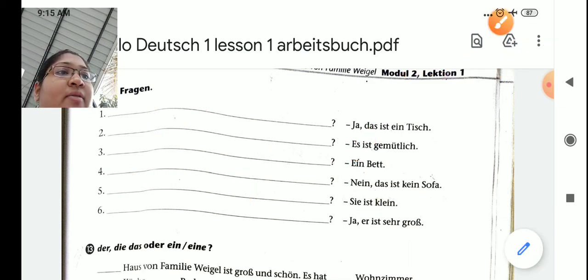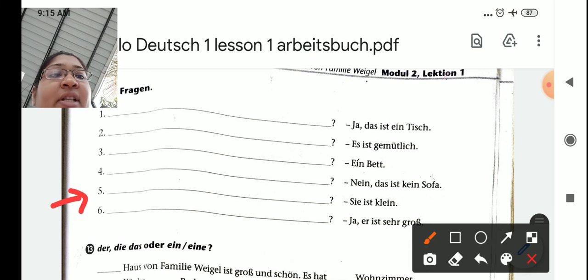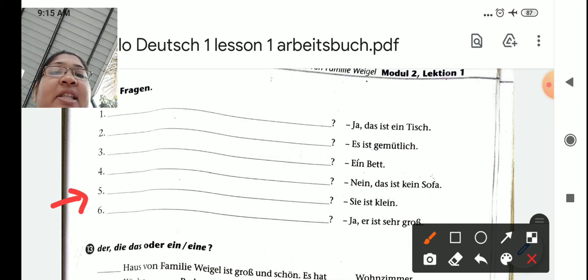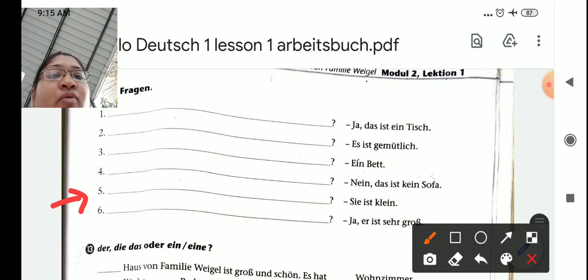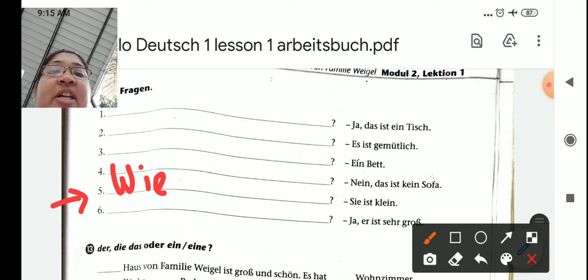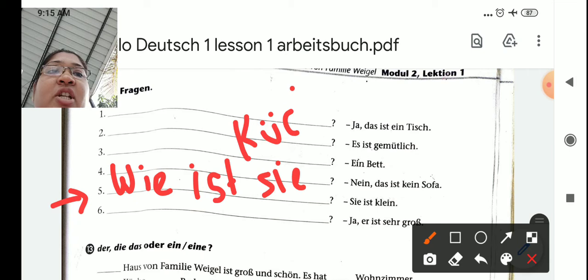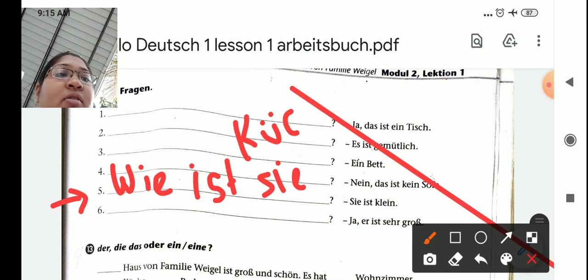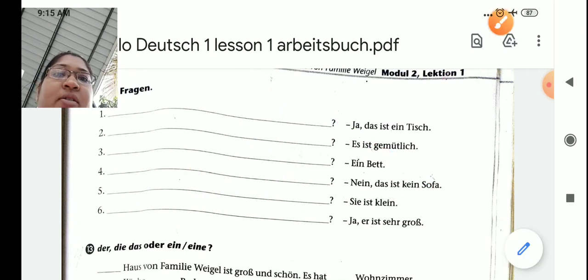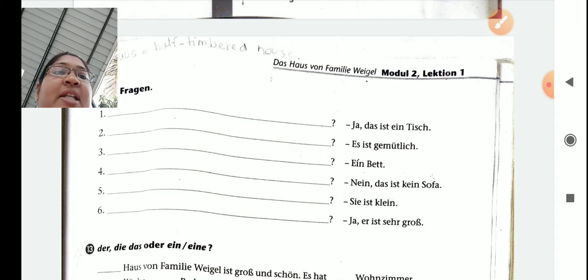So let's solve the fifth one. Sie ist klein. That is, she is small. So what will be your question? Wie ist sie? So how is the question word, W. Then ist sie. Now instead of sie you can write Küche also, kitchen. How is the kitchen? It is small. Okay, so that will be the question for the fifth one. Now students, the rest you have to solve. We will be discussing in the class.